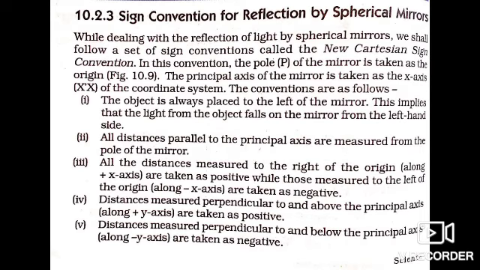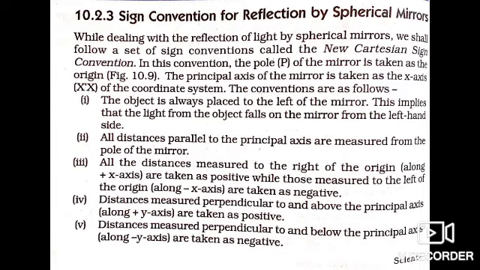The first sign convention is that the object is always placed to the left of the mirror. This implies that the light from the object falls on the mirror from the left hand side. The second sign convention is that all the distances parallel to the principal axis are measured from the pole of the mirror. Third, all the distances measured to the right of the origin, that is along the positive x-axis, are taken as positive, while those measured to the left of the origin are taken as negative.